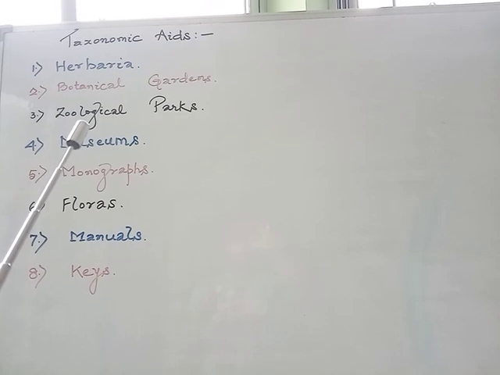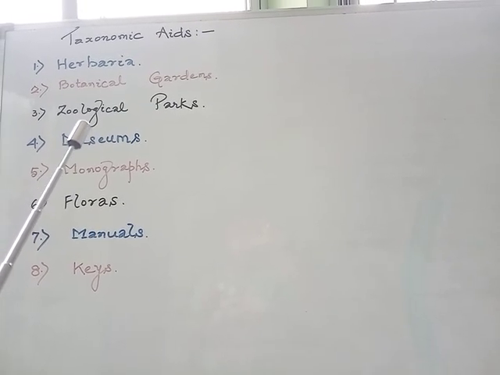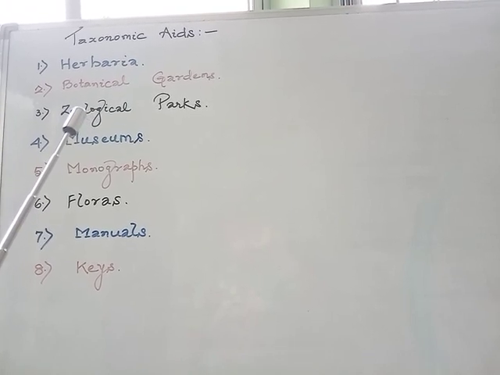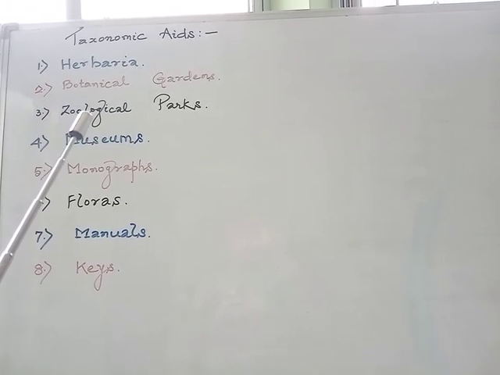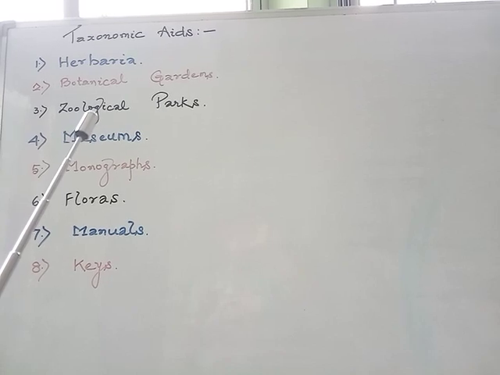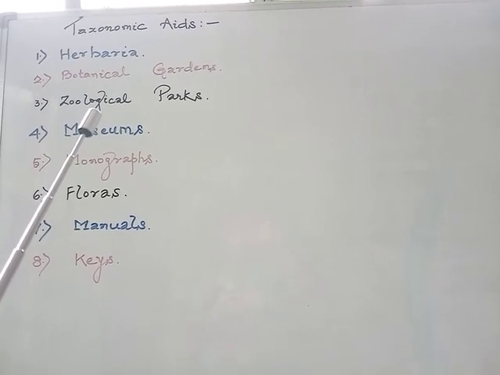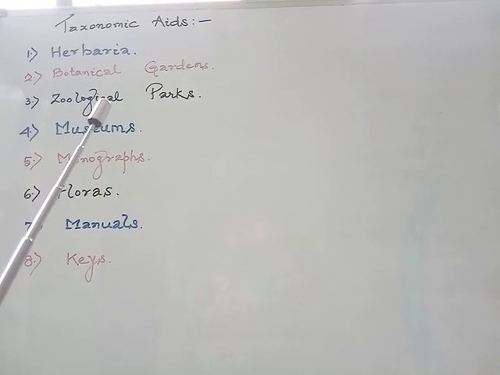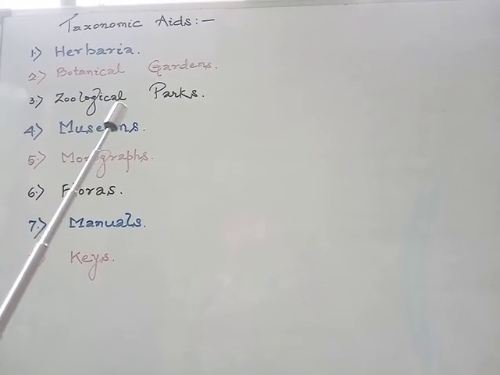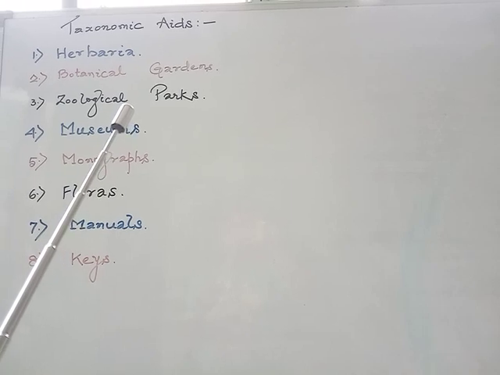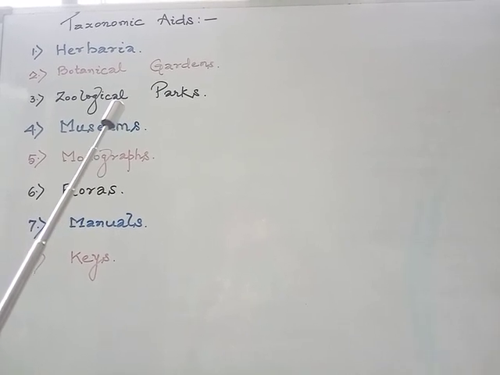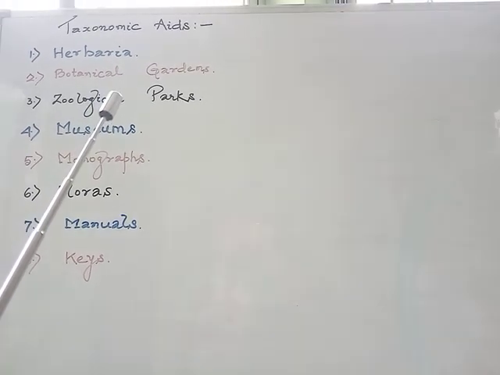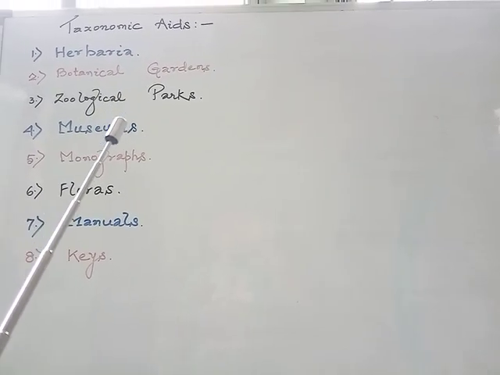Whereas the zoological parks, they are the places where wild animals are protected under conditions very similar to their natural habitats. So we may observe that in our state also these zoological parks are present, and there we may find wild animals. They are kept there, they are protected and provided the natural habitats.